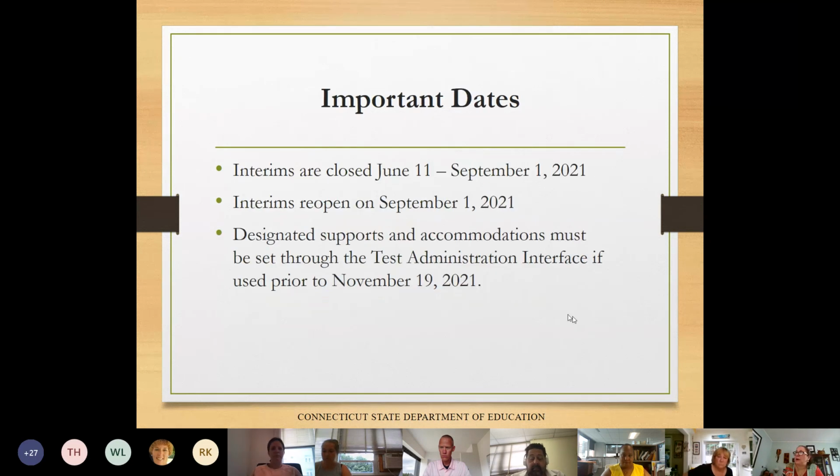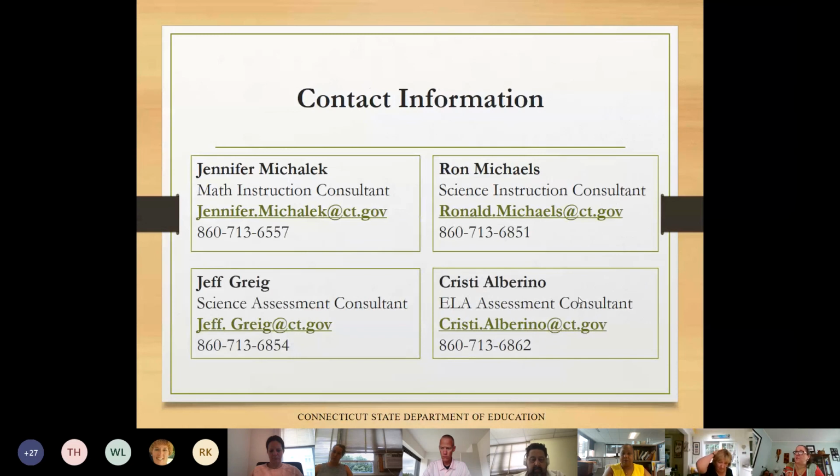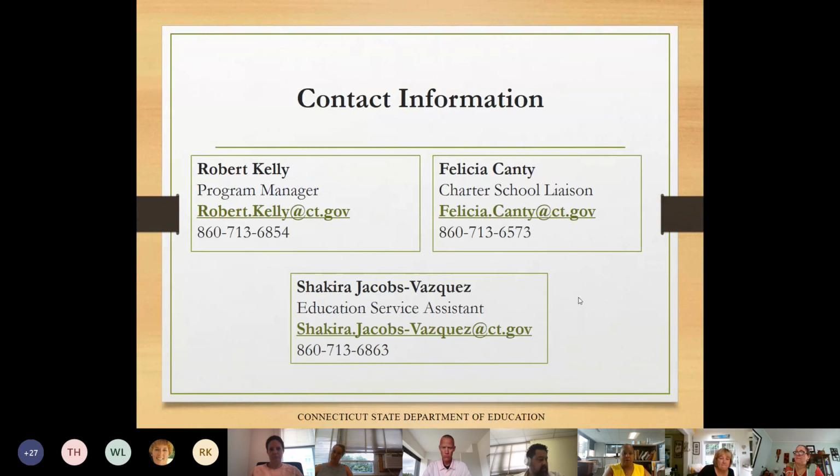And just a reminder that the interim assessments will not be open until September 1st for you to administer them, but the other systems are available for you. And if you need to add designated supports and accommodations, you have to do that by hand. So that is something that is available on the portal for you as well. And you have all of our contact information at the end of this.